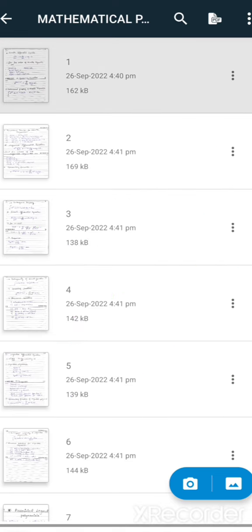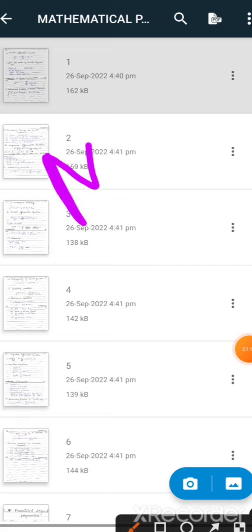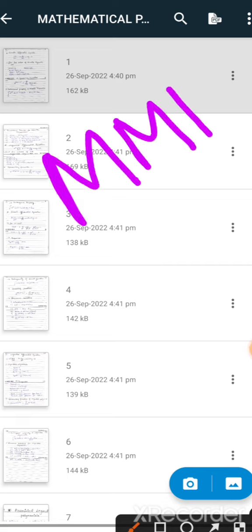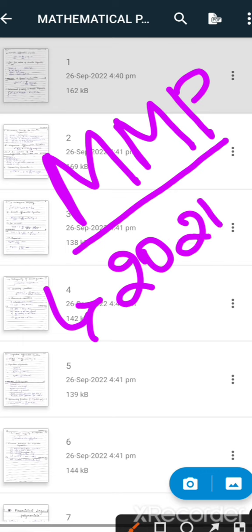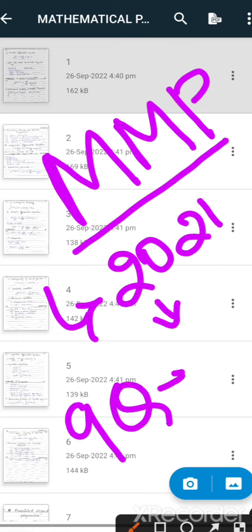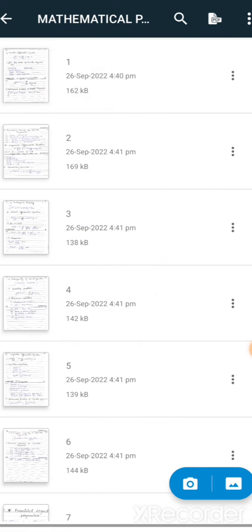Here I am starting with mathematical physics, since most of the concepts are involved in MMP. Last year, in 2021, they asked 9 questions from mathematical physics. 9 questions means you are roughly going to get 18 marks from MMP. So now let us start with MMP.